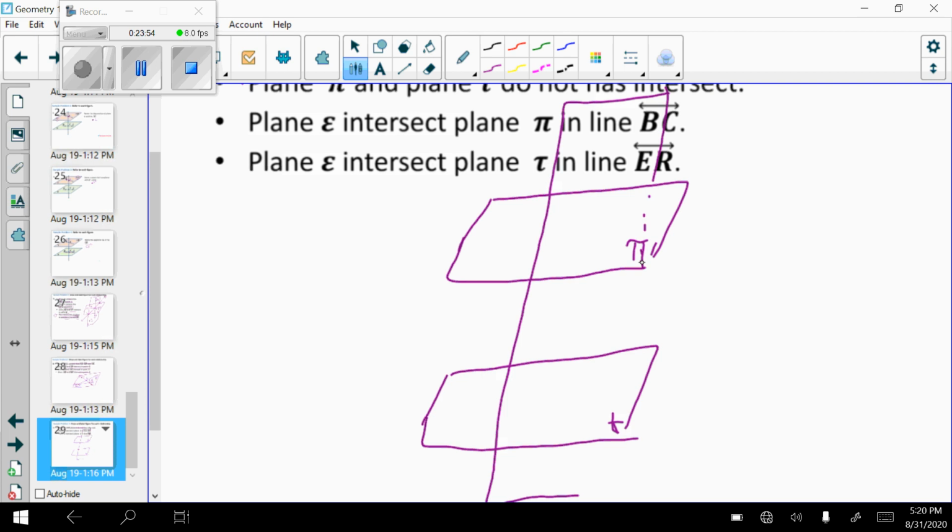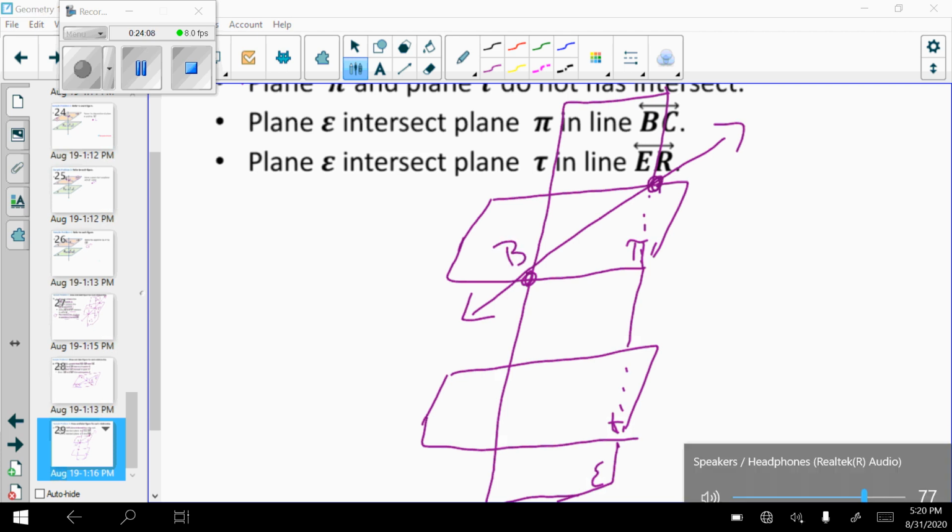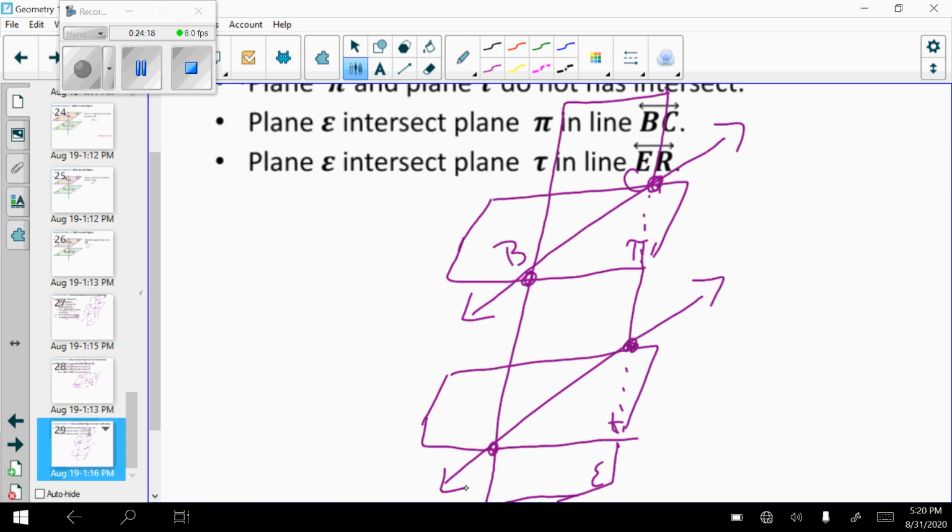Dotted line to show it's behind that. Dotted line back behind that. And this is plane E. It intersects pi at this line, and they told me that line is BC. B and C. It intersects this plane at this line, which they told me is line ER.